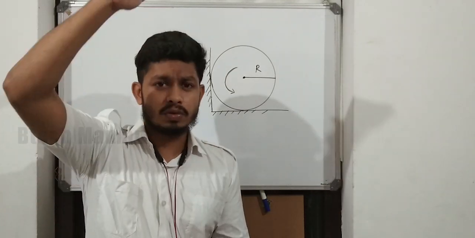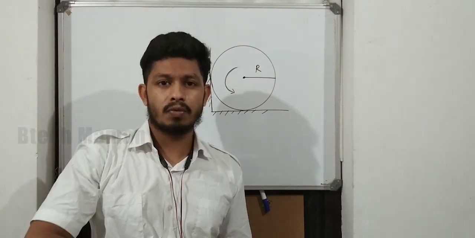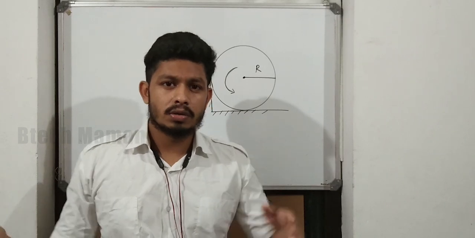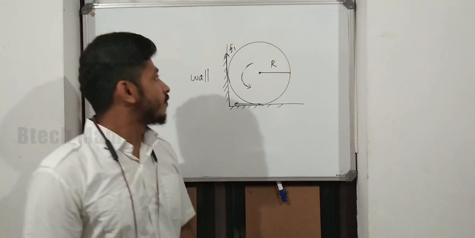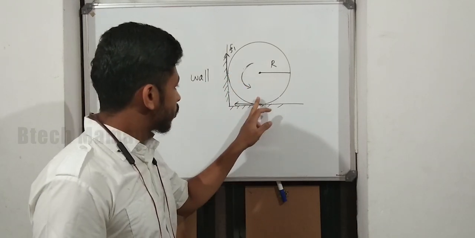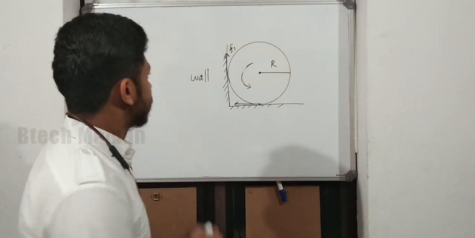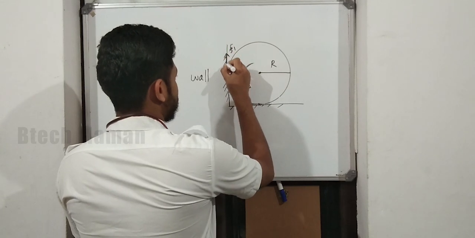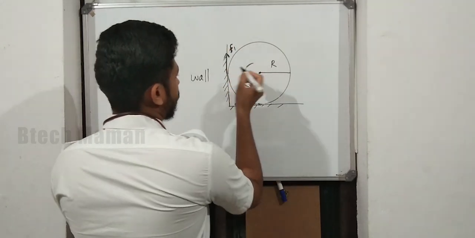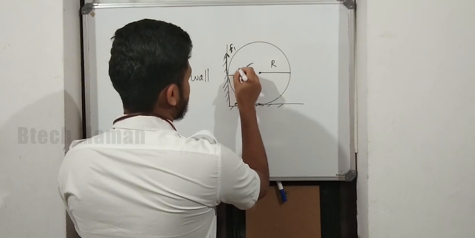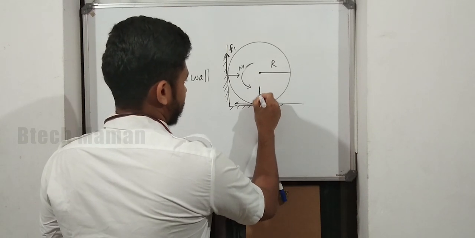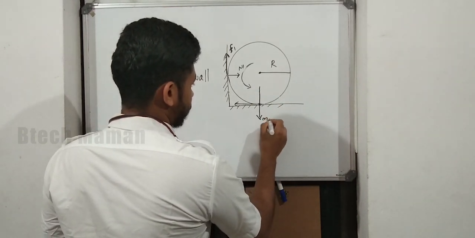Meaning the upward force is equal to the downward force, and the force acting on the left side is equal to the force acting on the right side. See the figure. Here this point is touching the wall, and also here this point is touching the wall. So here the frictional force direction is in the upward direction, F1, and the normal reaction is N1 here.